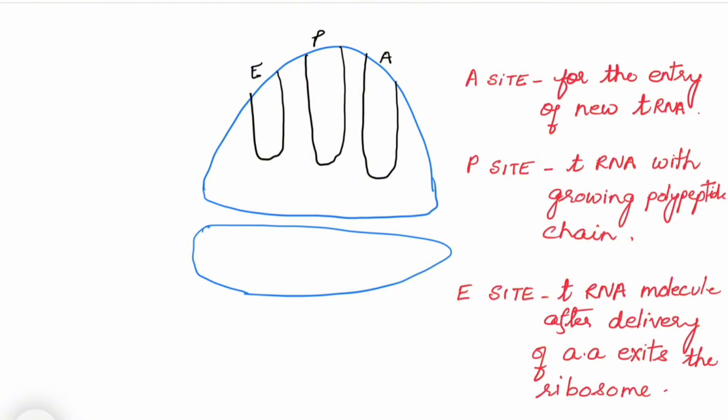Okay, now let's understand a little more about ribosome before we start the main process of translation. The larger subunit of ribosome has three parts. One is A, P and E. These are the gates. There are 3 gates in this ribosome, A, P, E. A site is the one which is for the entry of new tRNA molecule. So here actually new tRNA molecule enters.